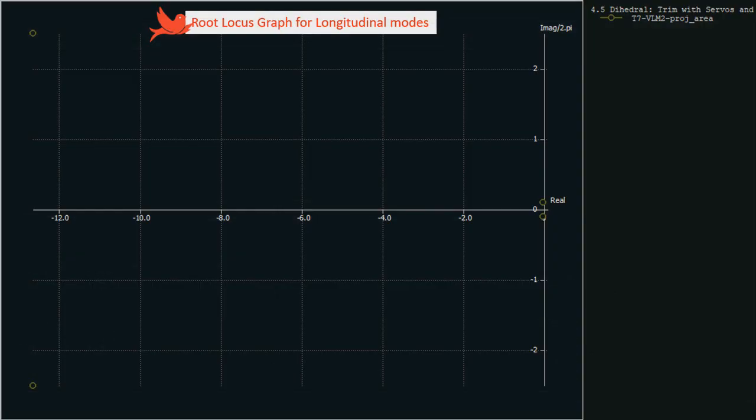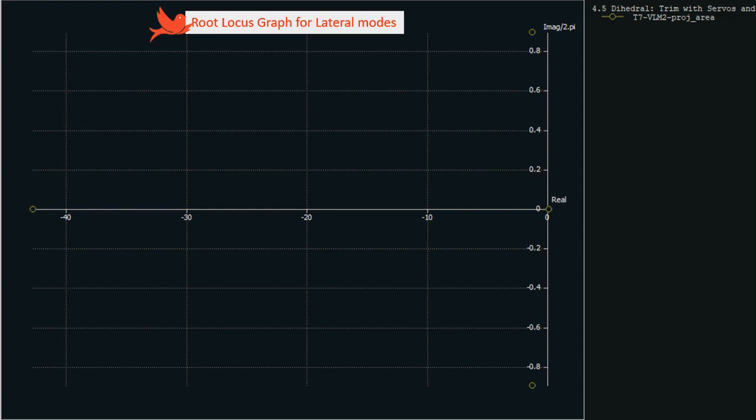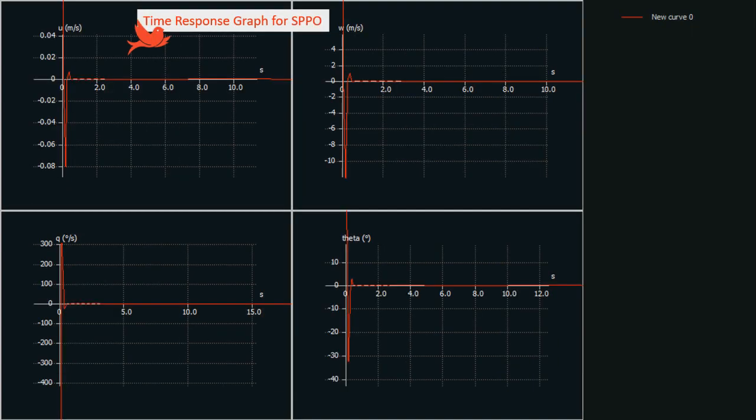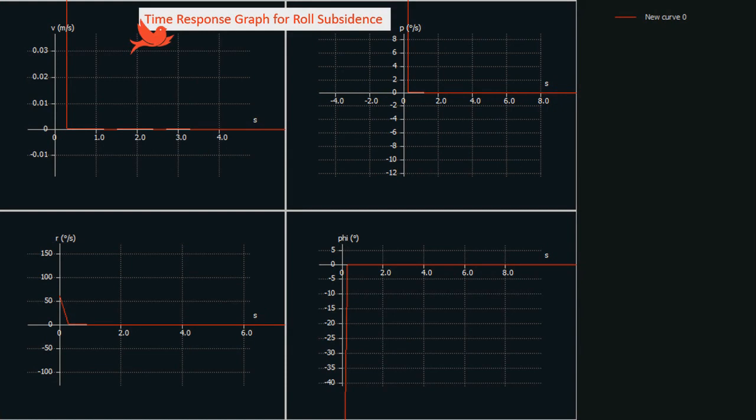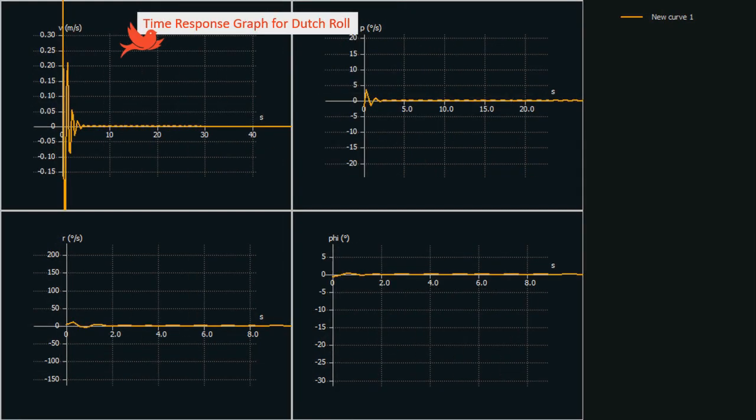As we can see, the poles of the longitudinal mode are positioned as desired. Even for lateral mode, it shows an acceptable root locus plot. Also, the time response plot of all the modes shows stable and favorable characteristics. The SPPO and roll subsidence get stable almost instantaneously. The phugoid shows convergent behavior, and the Dutch roll also damps out quickly.